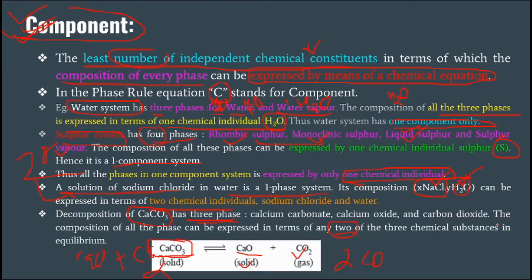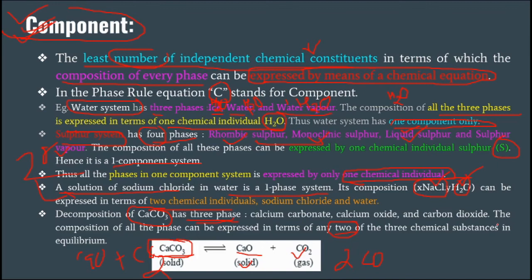Then the component, what does it mean? It is the least number of chemical constituents which will describe or express that phase throughout. The whole phase should be described by such a chemical formula. In general, it is considered a component and it is denoted by C.